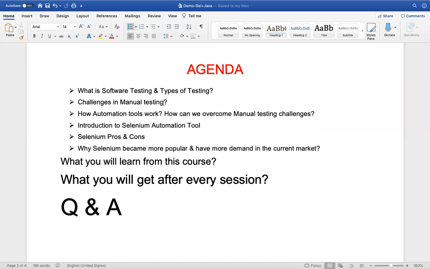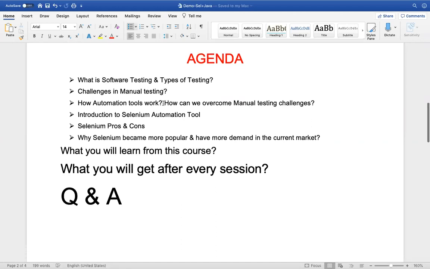So why did this happen? The software was developed and installed on the mobile, but it was not opening, meaning it was not tested. It was not tested for its quality. That's the reason you are seeing the application not working. So let's define what testing is.